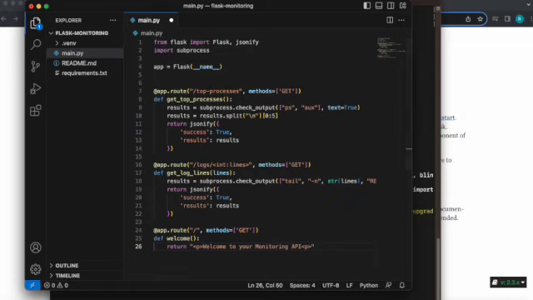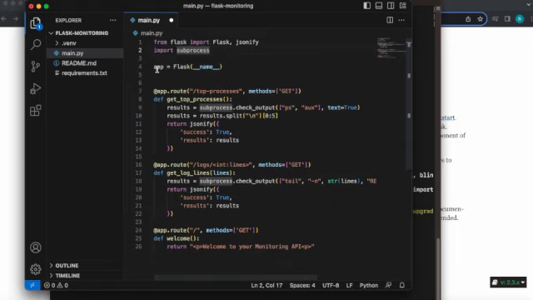Okay. So first thing we need to do, as seen in the code, is import the necessary classes and functions from the Flask package. We will also import the subprocess module, which comes with Python by default, and this allows us to run bash commands from our Python code.